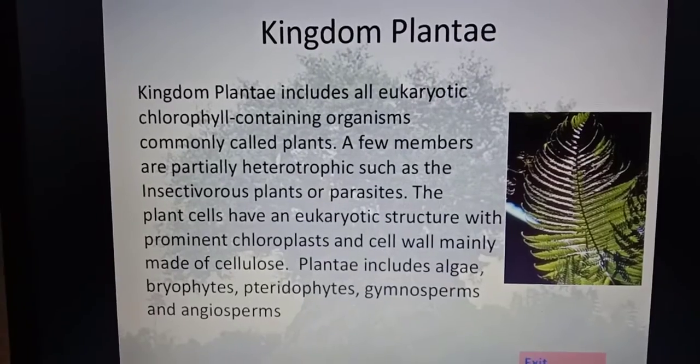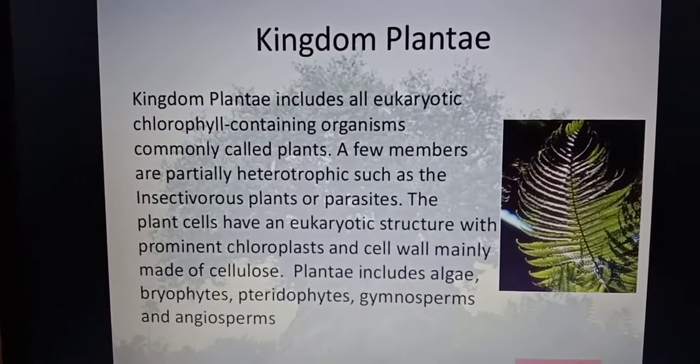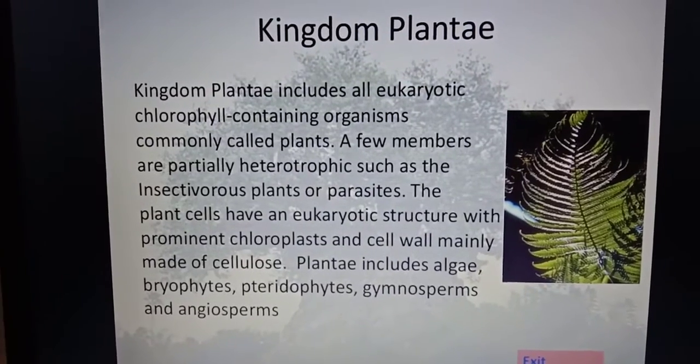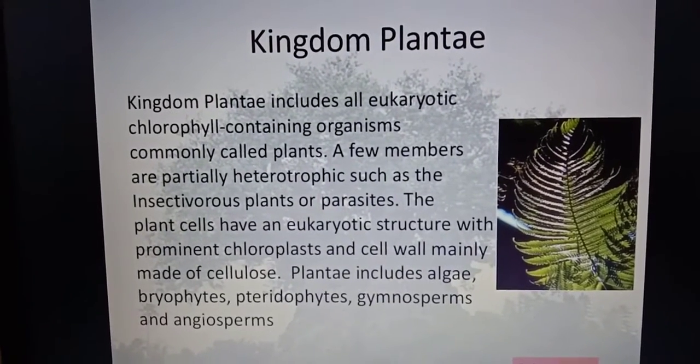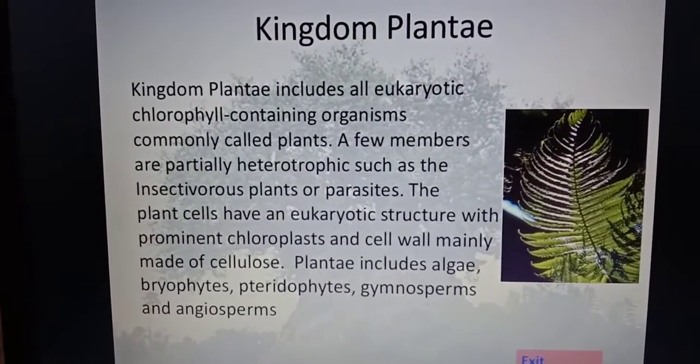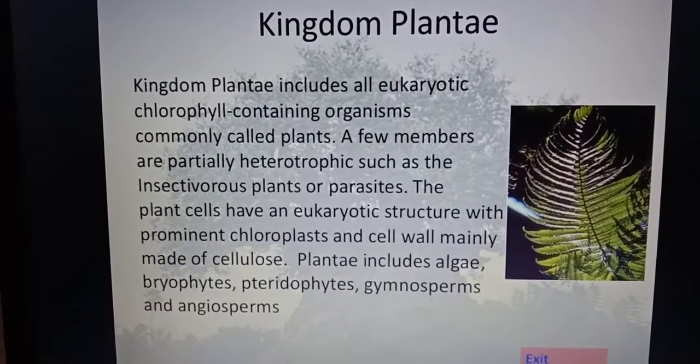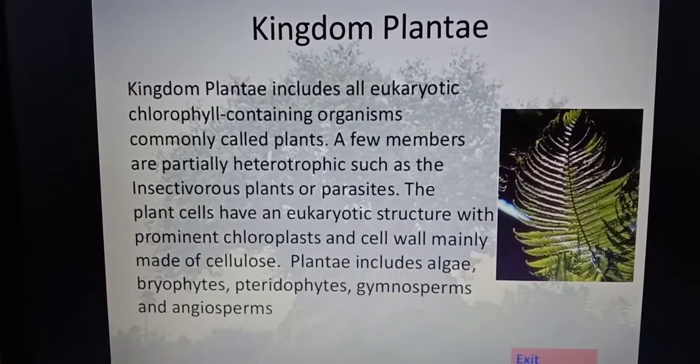Parasites means they grow on other plants, for example Cuscuta and orchids. So what happens is, such plants grow on other plants, and then they start drawing nutrition or water supply from them. Otherwise, they are perfectly autotrophic in nature.